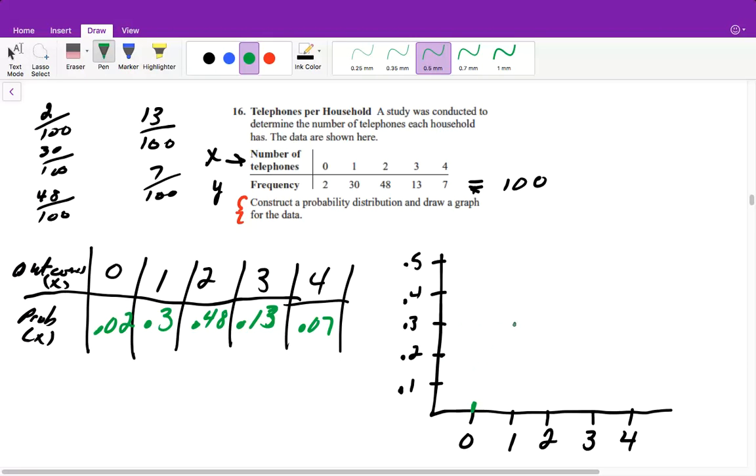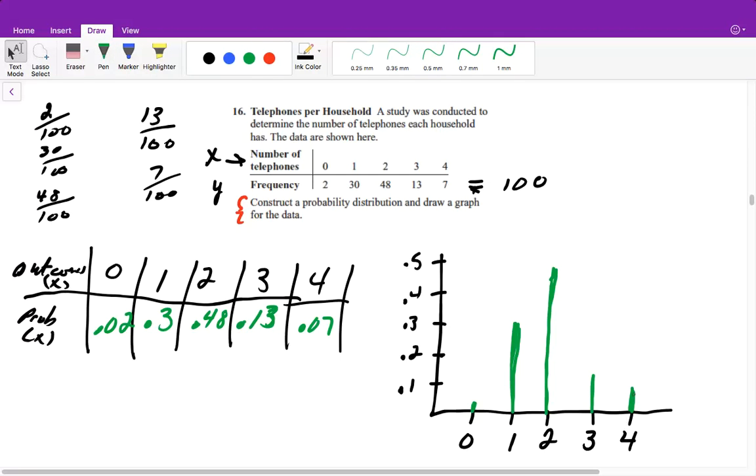0.3 for 1, we're just drawing like a straight line. 2 is 0.48, so 0.48 will be there. 3 is at 0.13, so it's slightly above. And 4 is at 0.07, so slightly below. And there is our graph.